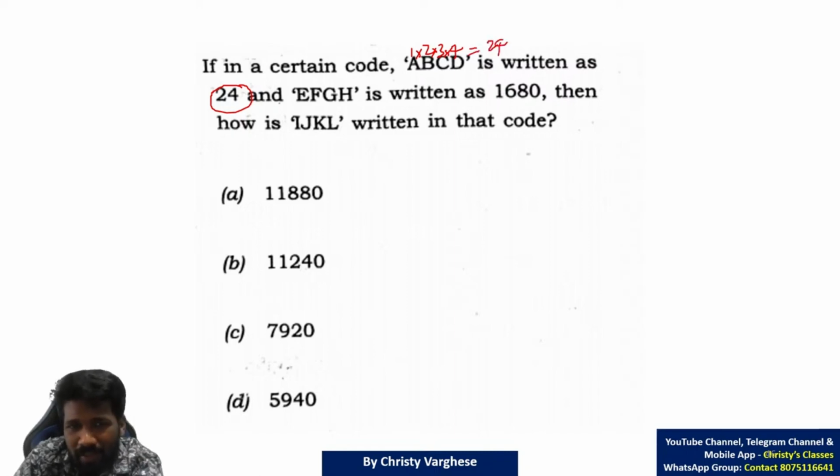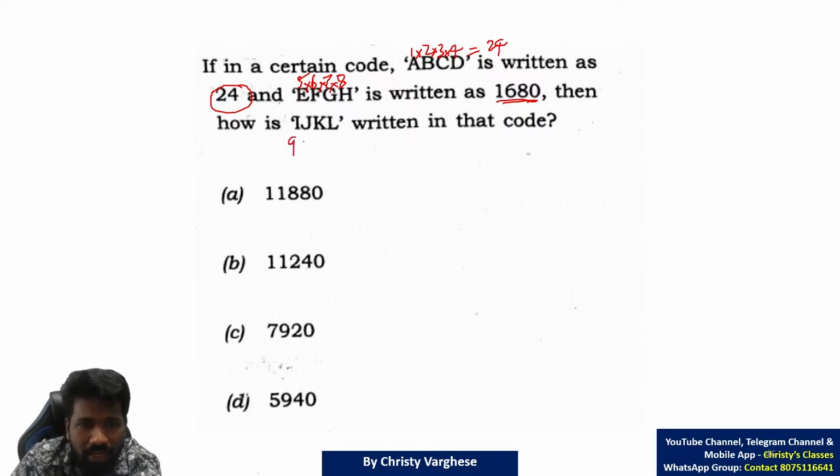And EFGH, according to alphabetical order, this is 5th letter, 6th letter, 7th letter, 8th letter. So 5 into 6 into 7 into 8. 30 into 56 is clearly 1680. So that is also satisfying. So we are confirmed that for IJKL you have to multiply the place values in alphabetic order.